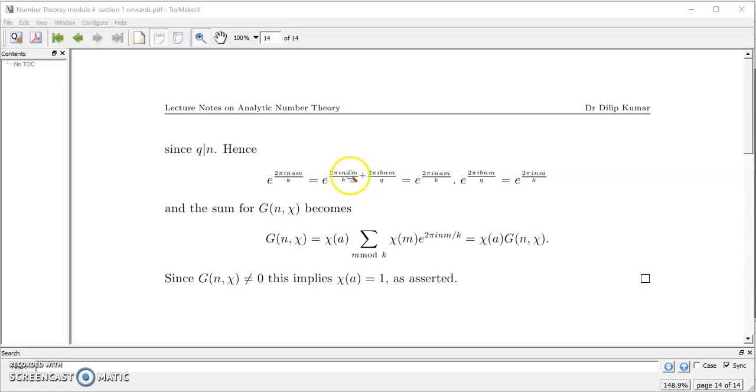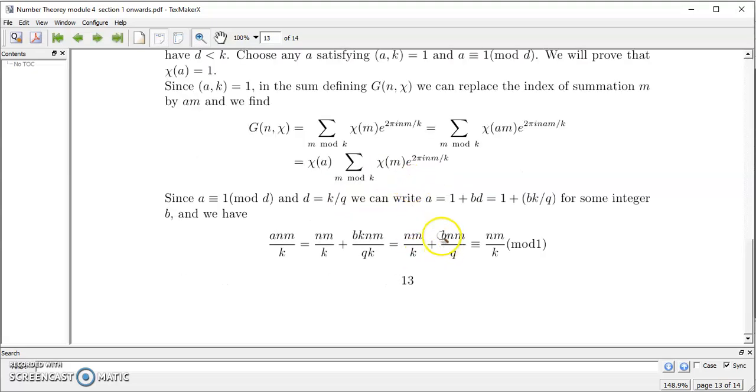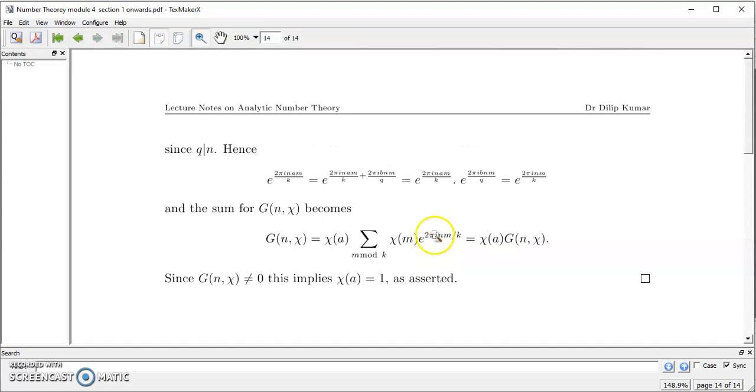Here the a is not there, this a should be avoided. e raised to 2 pi i nm by k plus e raised to 2 pi i b nm by q. This is what we have obtained from here, so we will replace this here. So e raised to 2 pi i nm by k times e raised to 2 pi i b nm by q. But n divides q, so this part reduces to an integer. So this whole expression will become 1. So what we are getting is e raised to 2 pi i nm by k.